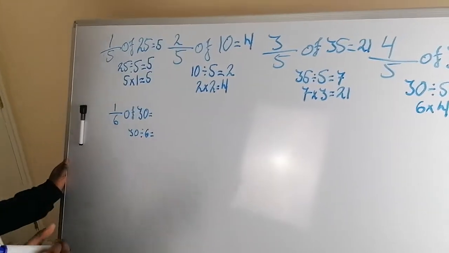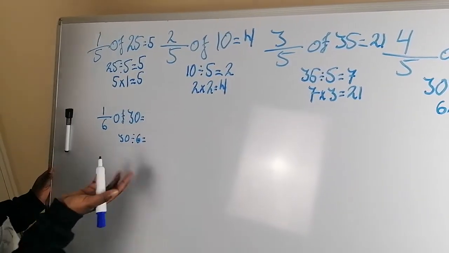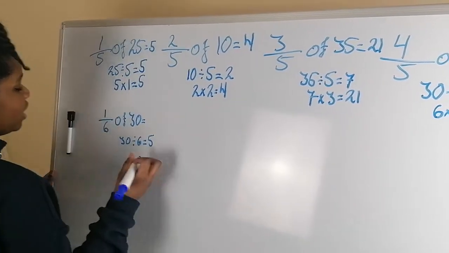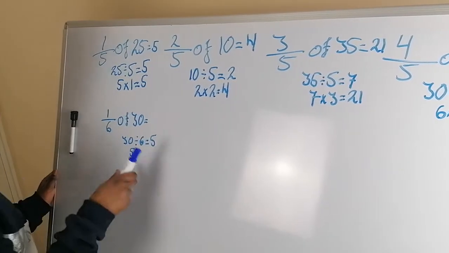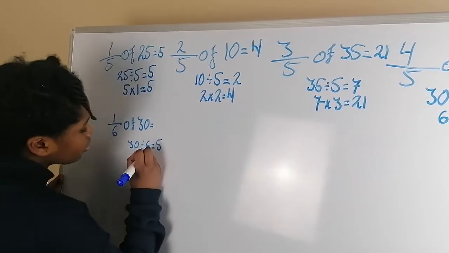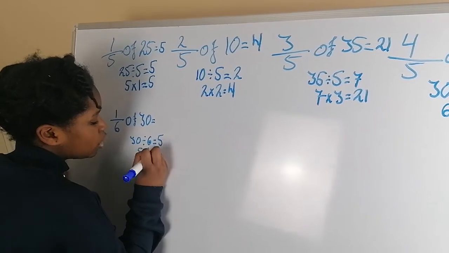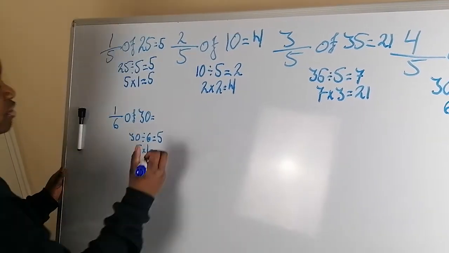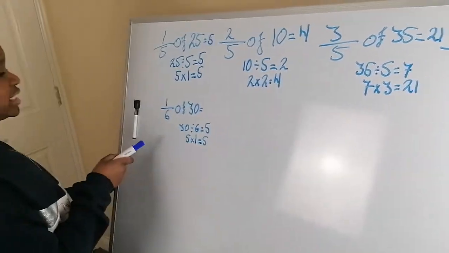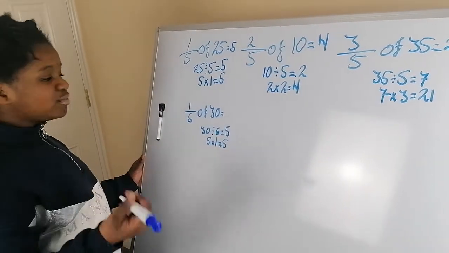And 30 divided by 6 is 5. So you might already know the answer, because we need to times the answer by our numerator, which is 1. So 5 times 1 equals 5. Therefore, 1/6 of 30 equals 5.